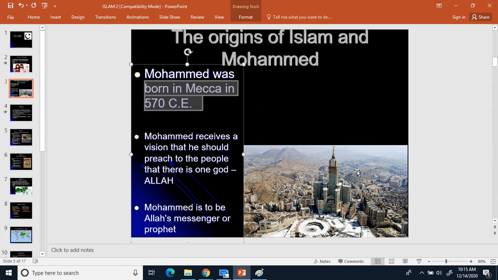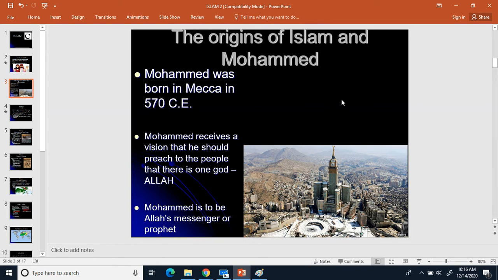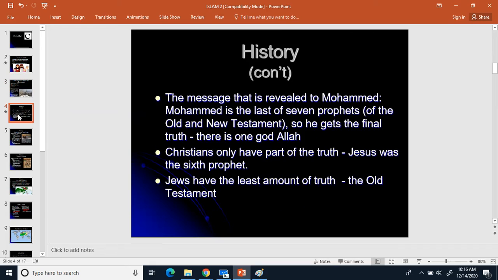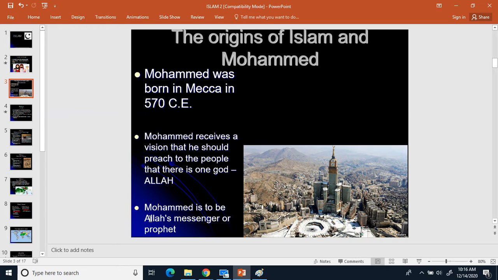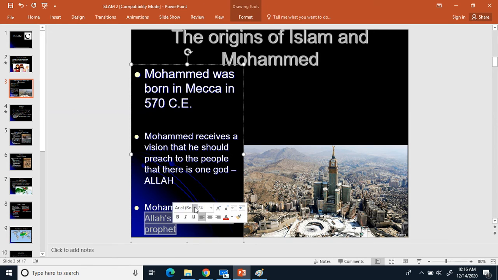So when Muhammad was born, he eventually becomes a trader. So he eventually starts kind of trading across the Arabian desert area. And while he's traveling around, he eventually gets a message from an angel that tells him that he's God's prophet and he needs to go preach that there is one God and one God only. So we're going to write down Allah's prophet, or you can write down Allah's messenger, either one. 2, Allah's prophet or Allah's messenger. You can write down either one.